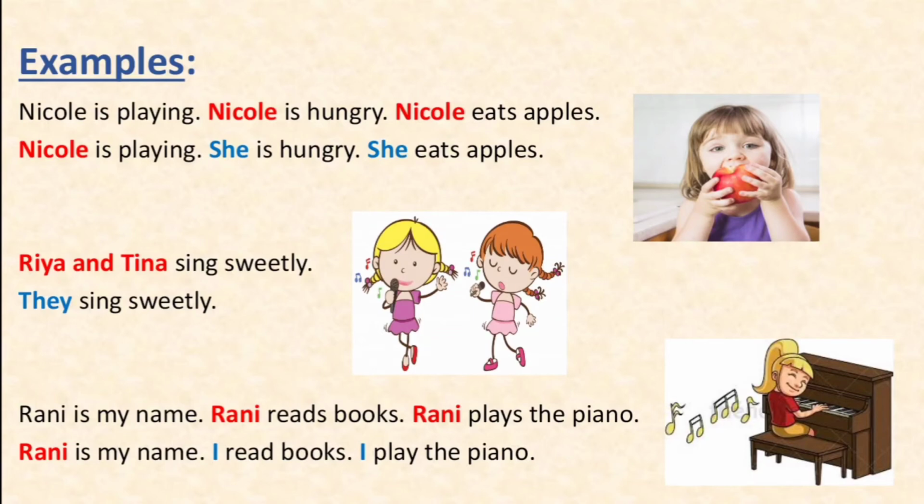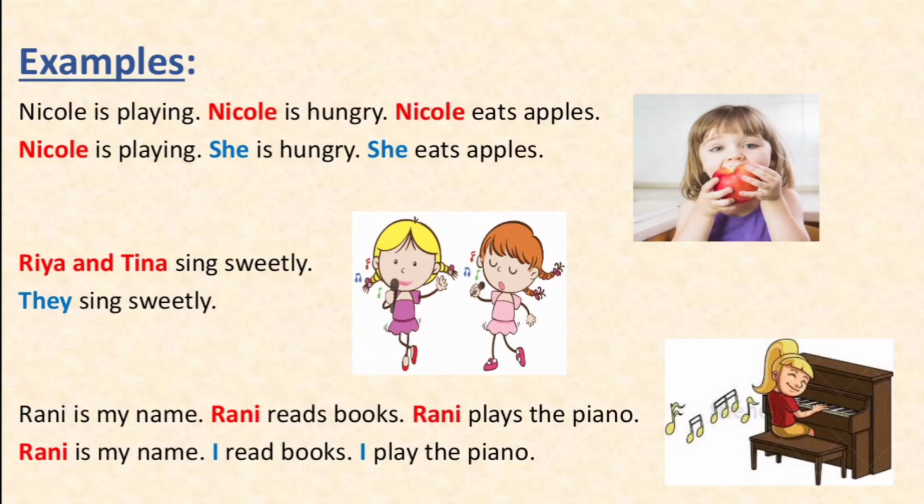Look at the third sentence. Rani is my name. Rani reads books. Rani plays the piano. In this sentence, I am talking about myself. I am telling you my name. I am telling you that I read books. And I am telling you that I play the piano. Now, because I am talking about myself, we are going to use the first person pronoun.